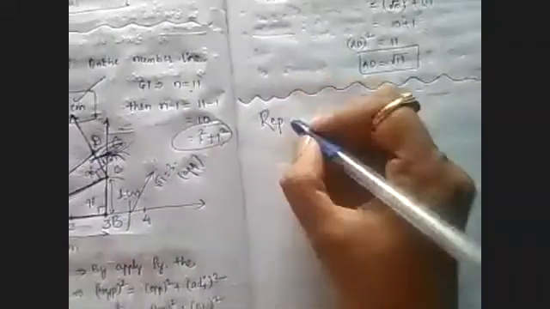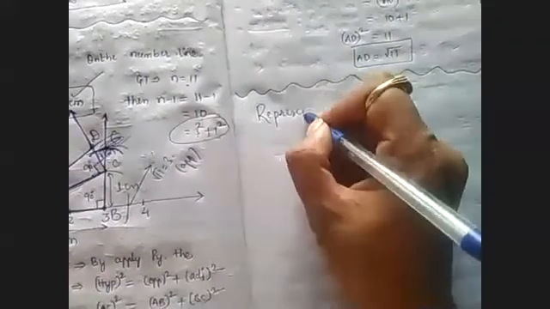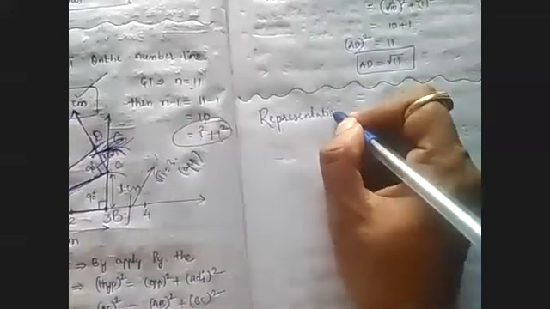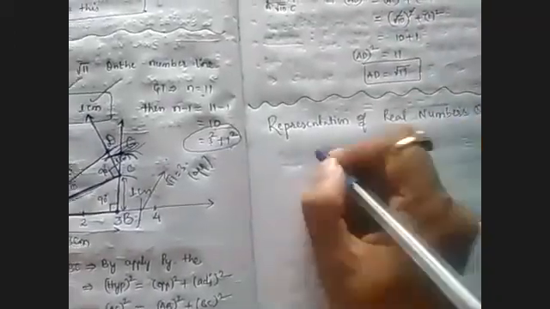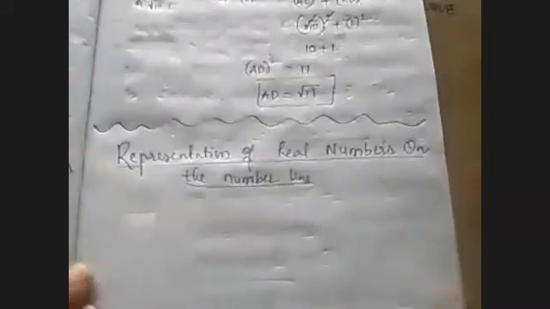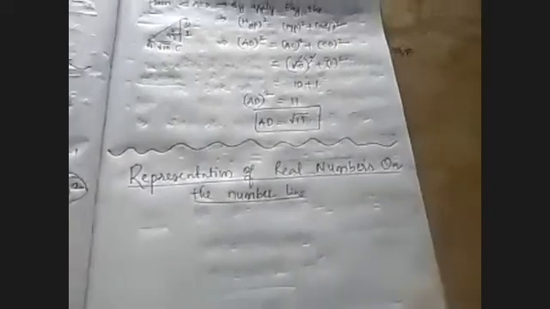Now today's topic is representation of real numbers on the number line. Representation of real numbers on the number line.